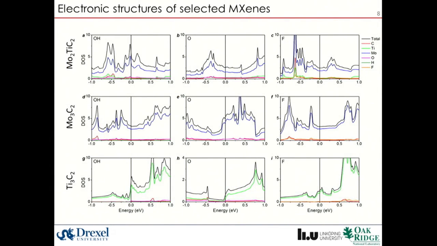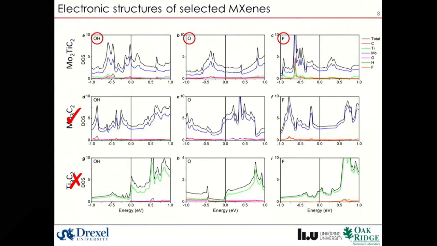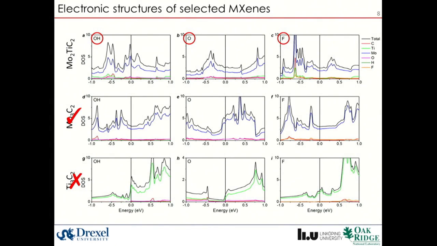Moreover, the calculated density of states of Mo2TiC2 MXenes with hydroxyl, oxygen, and fluorine terminations are quite similar to that of Mo3C2 MXenes, but very different from Ti3C2 MXenes. This suggests that the electronic properties of the fully ordered double transition metal MXenes will be mainly controlled by the outer transition metal, with a small influence from the inner transition metal. Our findings not only expand the diversity of the two-dimensional nanomaterials, but also show that the new MXenes are a way of accessing new properties distinct from those of previously synthesized single metal MXenes.